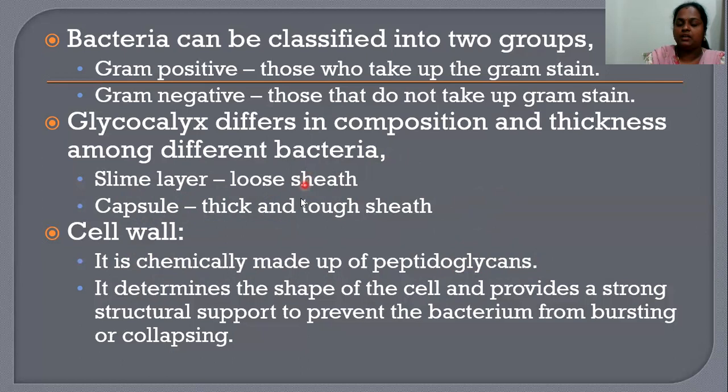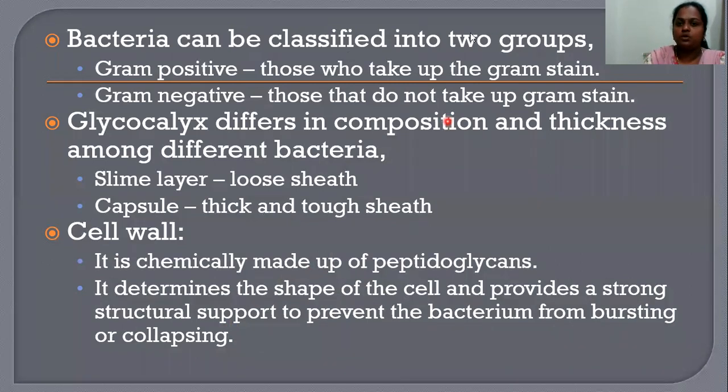What is the bacterial cell wall made up of? The bacterial cell wall is made up of peptidoglycans, and it determines the shape of the cell and provides strong structural support to prevent the bacterium from bursting or collapsing. It is a protective layer that provides strong support and prevents bursting or collapsing. This is the main function of the cell wall.